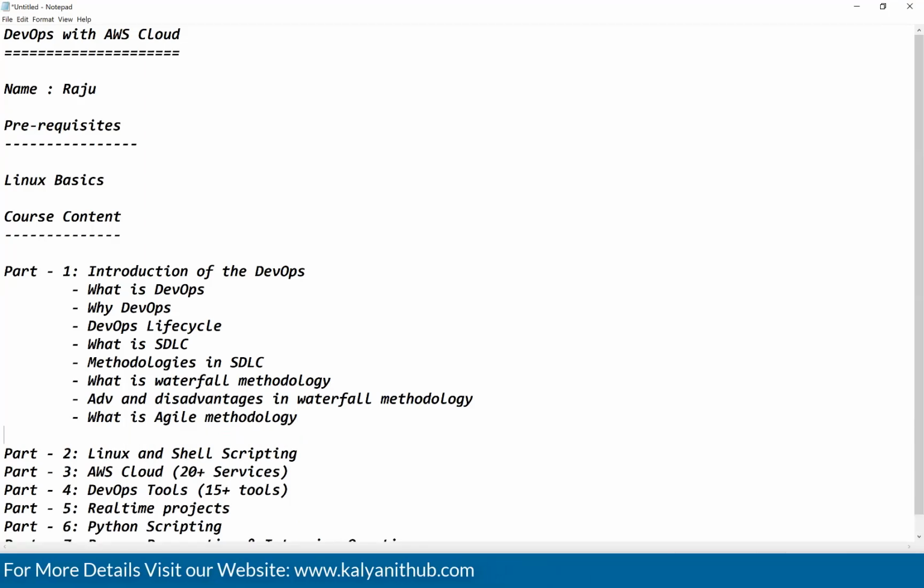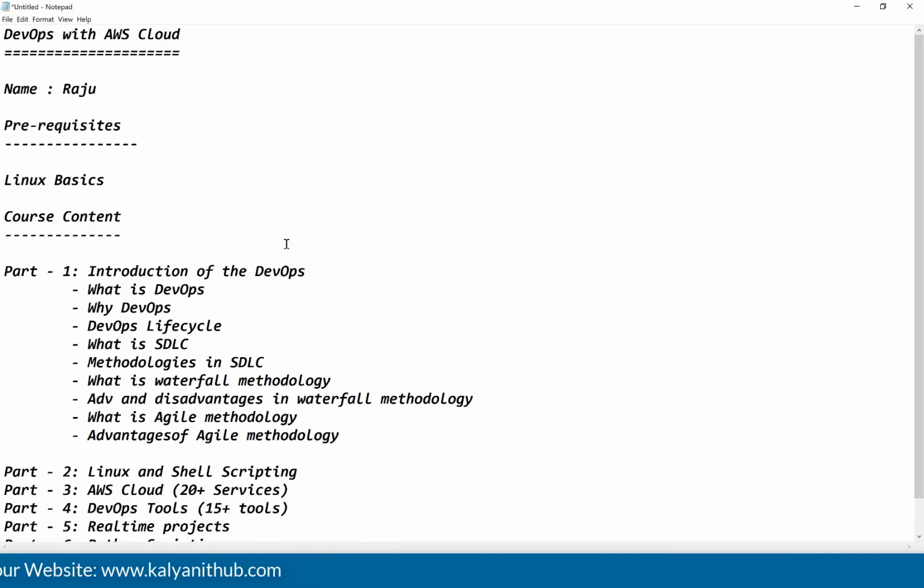Advantages of Agile methodology. All these things we are going to discuss as part 1, guys.